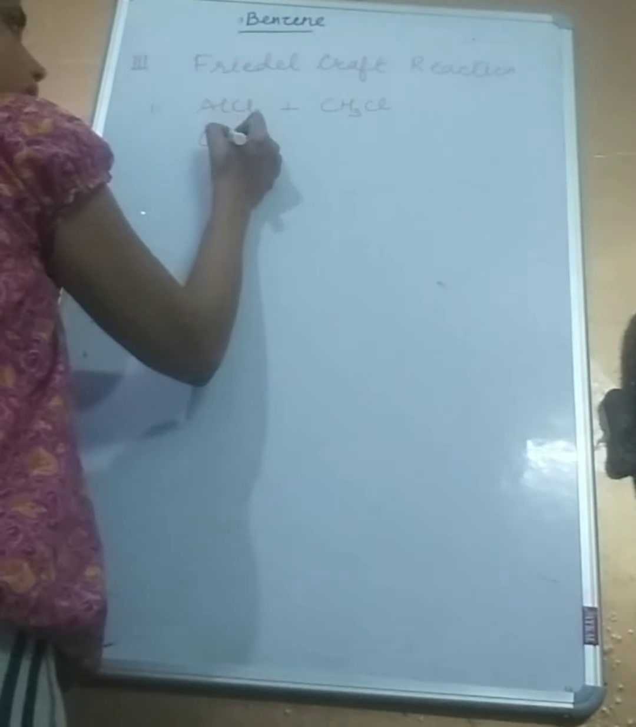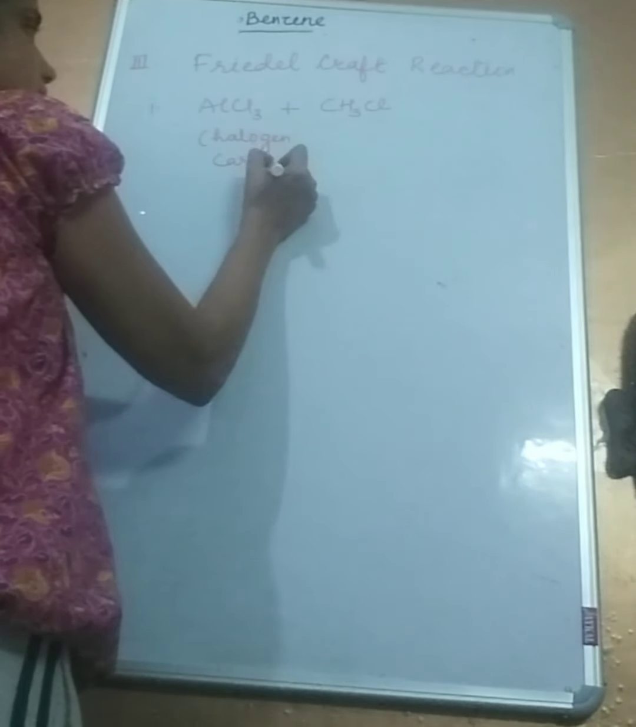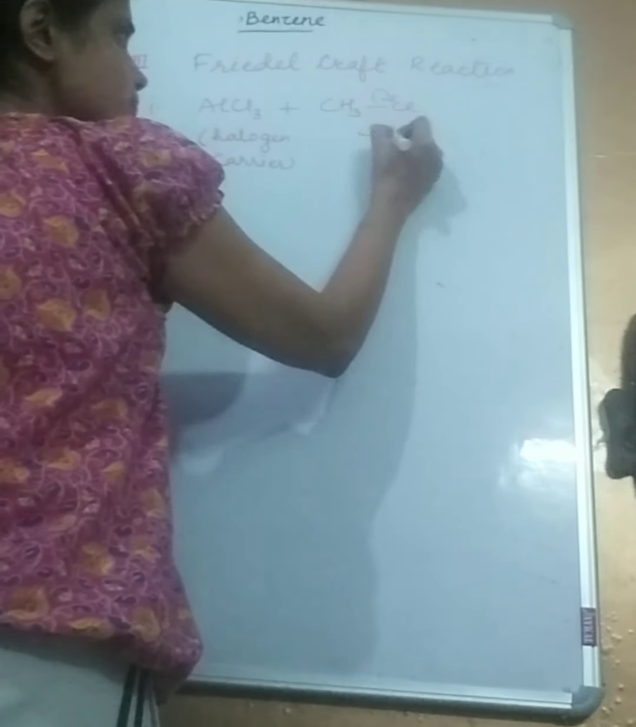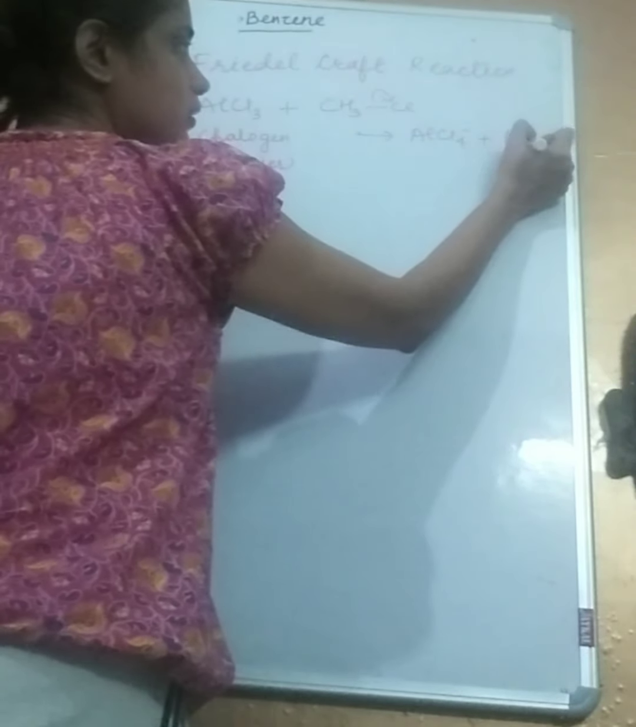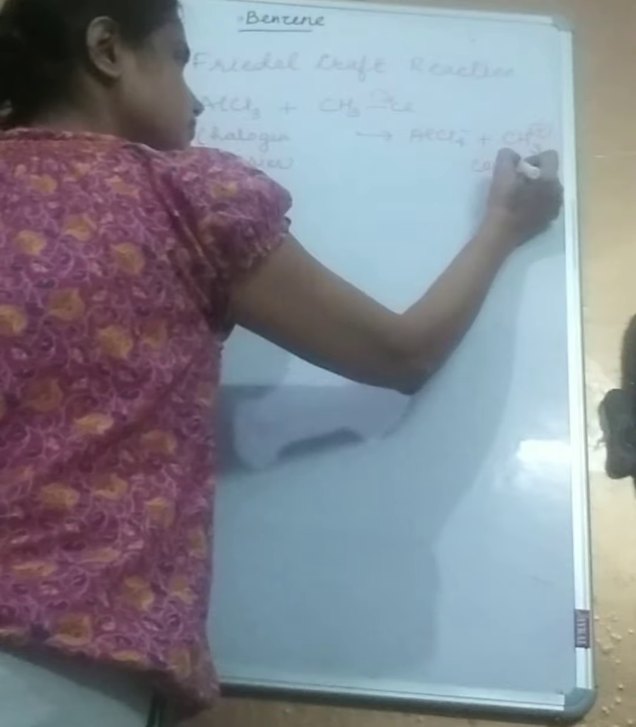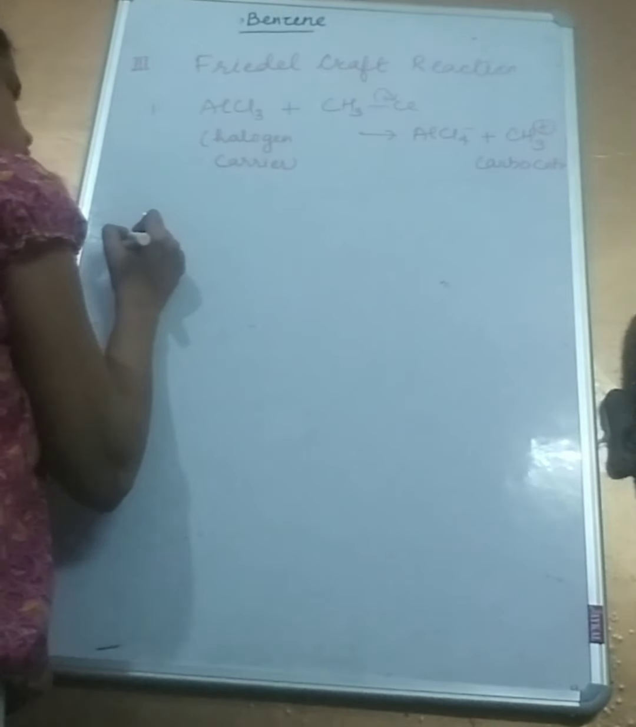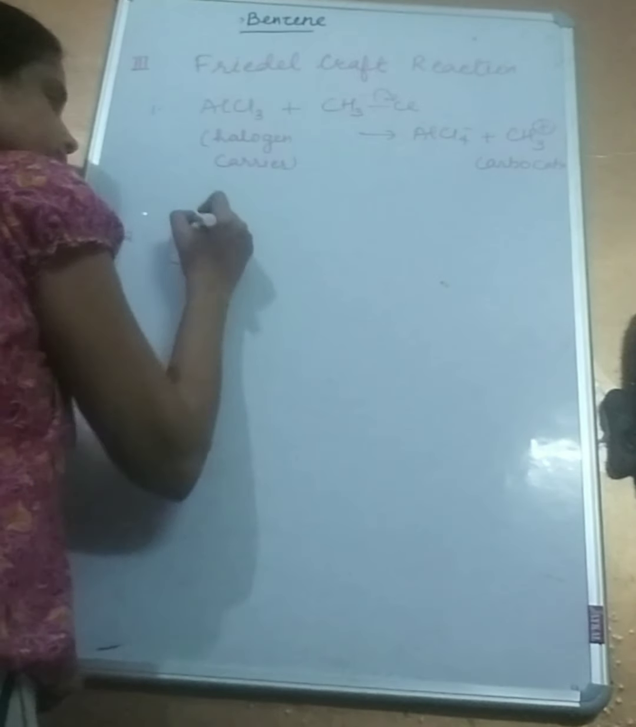This is again a halogen carrier, a Lewis acid. It's similar to what we had done in the previous case. Heterolytic bond fission, Cl minus going away, a carbocation is generated. The second step is similar to what we had seen so far. It's substitution of the hydrogen.